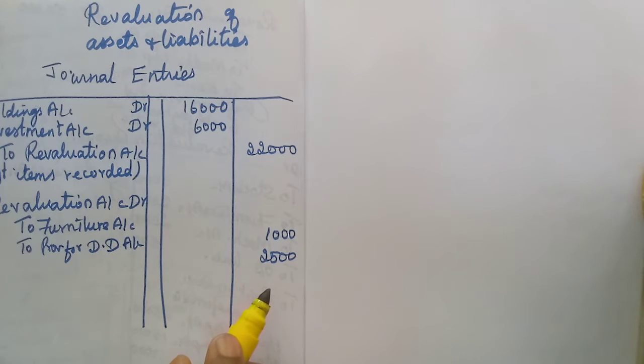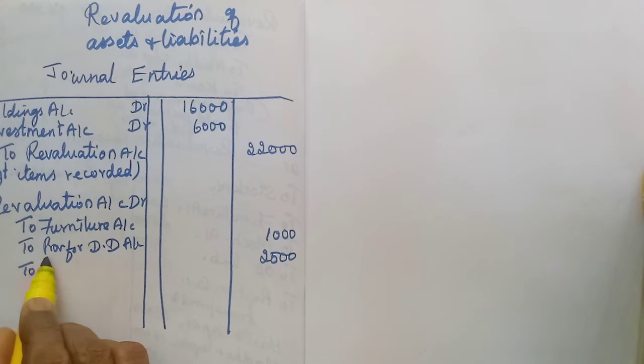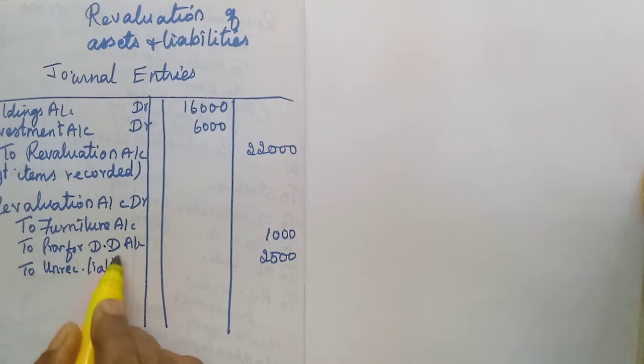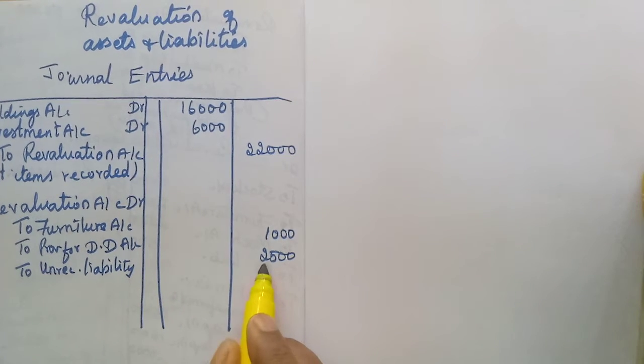Then adjustment, unrecorded liability. To liability, unrecorded liability. Which one is not given? So you write liability or simply enough. 2,500.